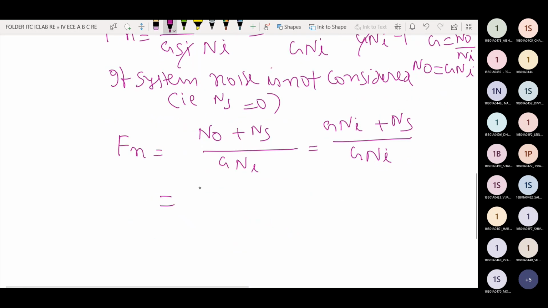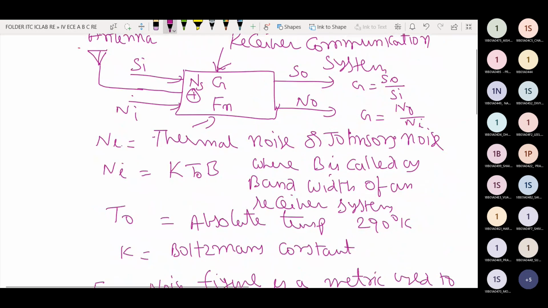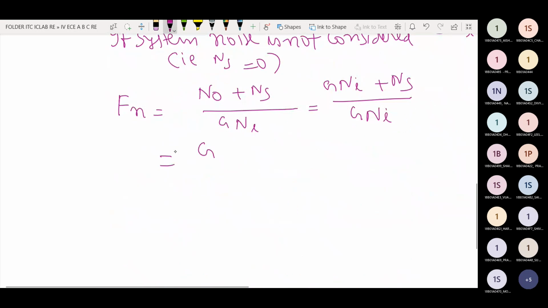Here Ni is the noise at the input of the receiver system, also called thermal noise. This noise is due to conduction of electrons in the ohmic region. Some noise is produced, equal to K T0 B, where T0 is the absolute temperature, which is very important. So Fn equals G K T0 B plus Ns, divided by G K T0 B.